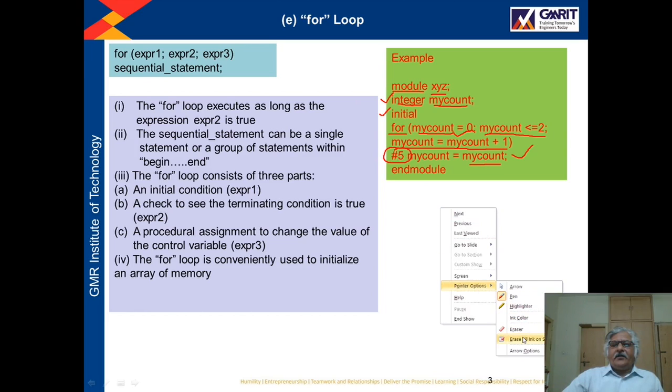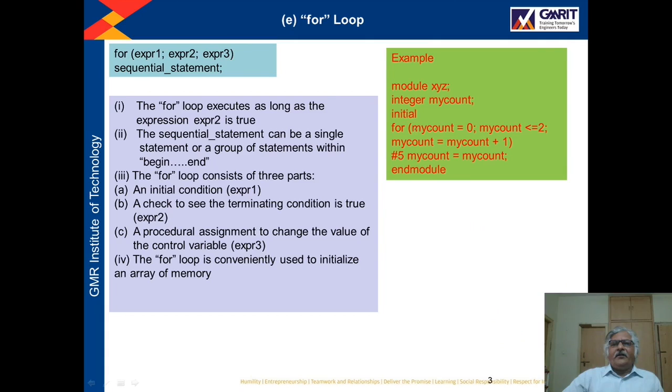So in this program, initially the value of my count will be 0. Now since this 0 is less than or equal to 2, this condition is true. So now what will happen?